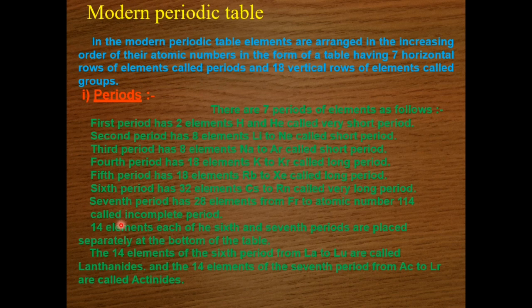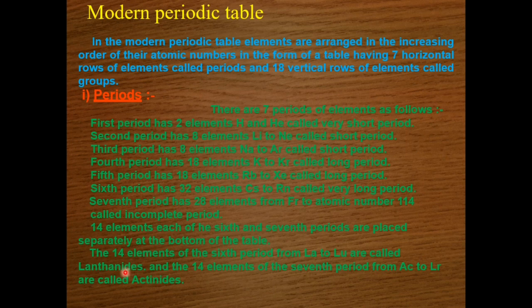Okay. Now, when we see the periodic table, there is a group 3B, or we can simply say group number 3 of the sixth period. There is a set of elements with atomic number 57 to 71, that is from lanthanum to lutetium, beginning with lanthanum 57. These elements are known as the lanthanides, or we can also call them the rare earth elements.